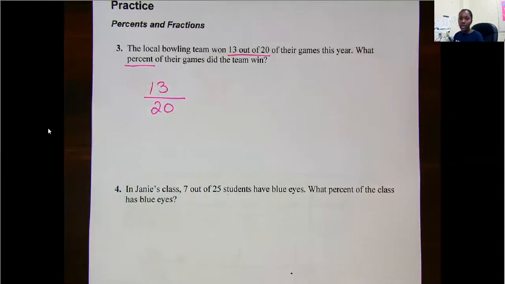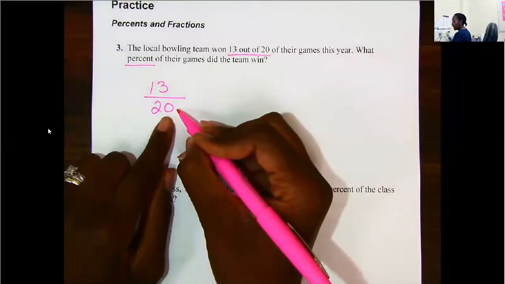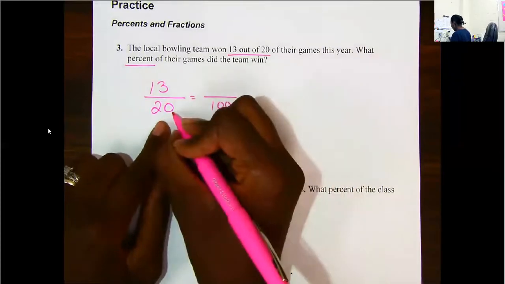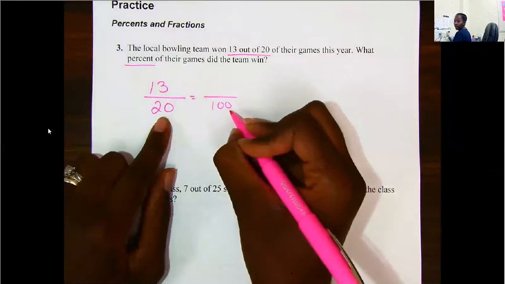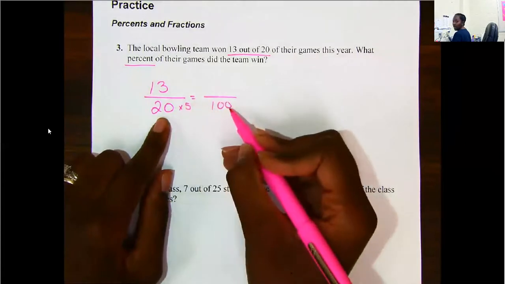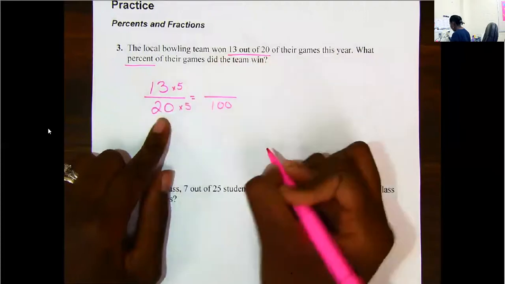So if I went the fraction route, what I'm looking for is, can I make my denominator equal to 100? Can I multiply 20 by something to get 100? Yes, I can. I can multiply by 5. 20 times 5 gives me 100. So if I did times 5 on the bottom, I need to do times 5 on the top.